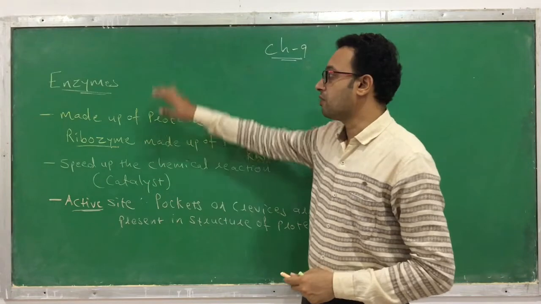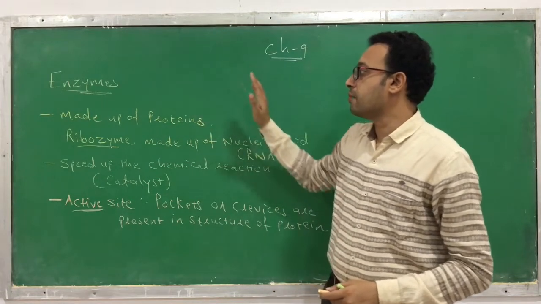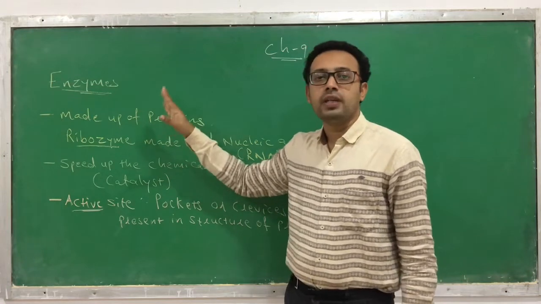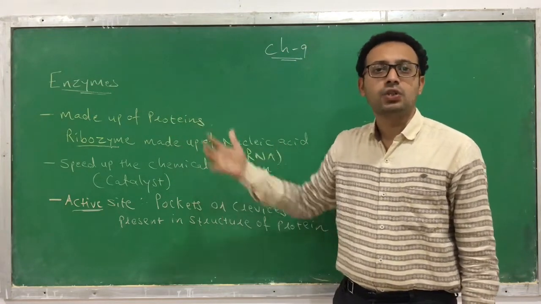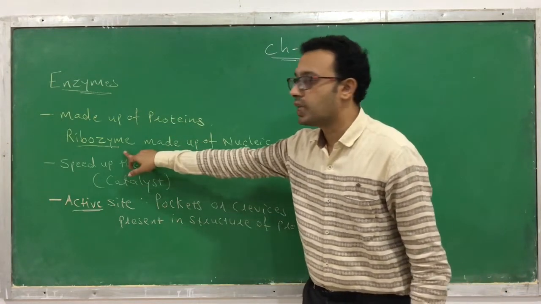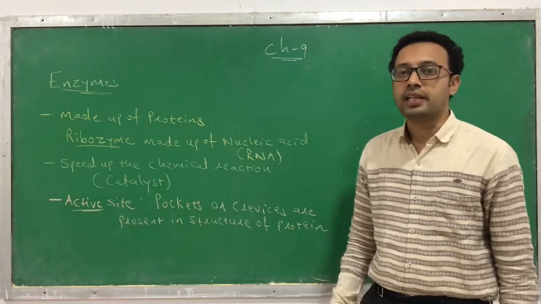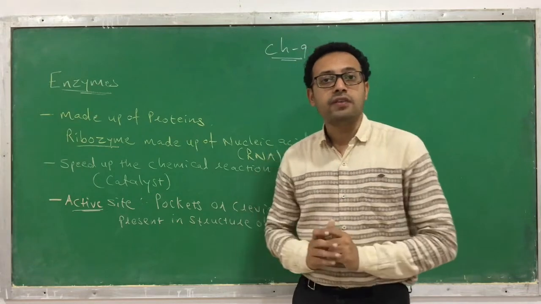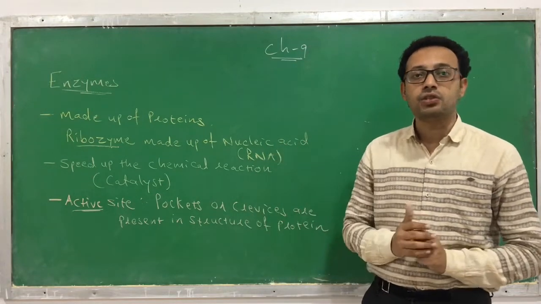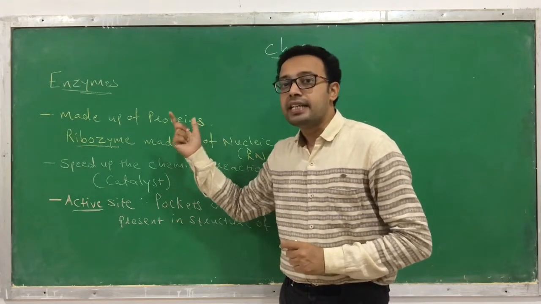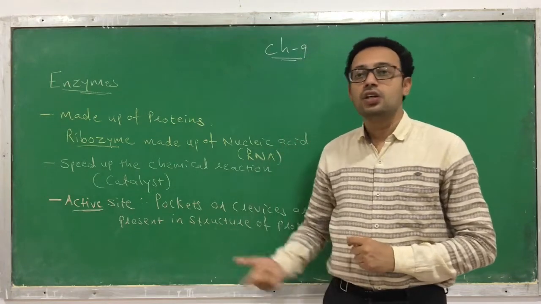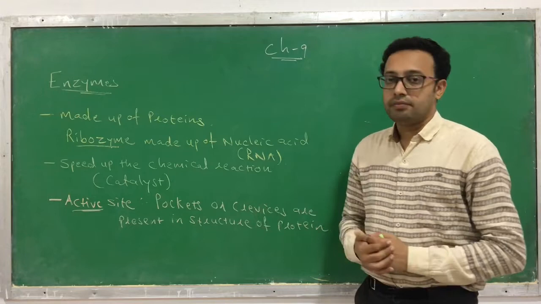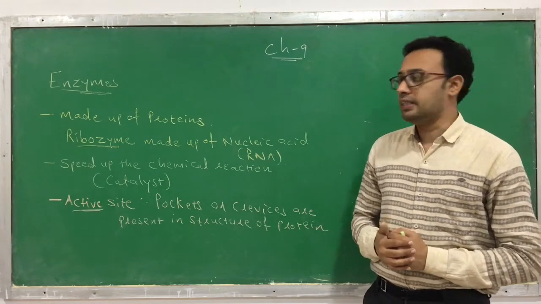So I again repeat, what are the enzymes? Enzymes are made up of proteins. Most of the enzymes are made up of a protein, but there is also an exception. This is called a ribozyme. The ribozyme is made up of a nucleic acid, which we call RNA. What is the role or function of an enzyme? The function of an enzyme is that it increases the velocity of reaction, or increases the speed of a chemical reaction.